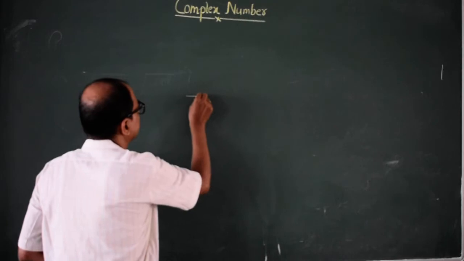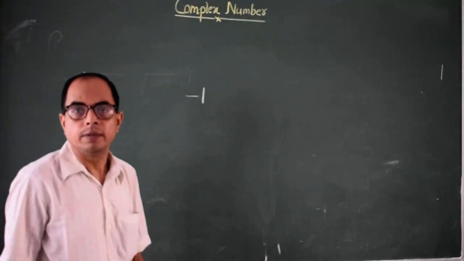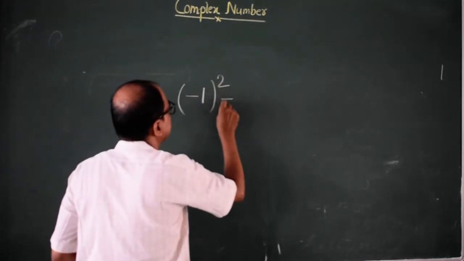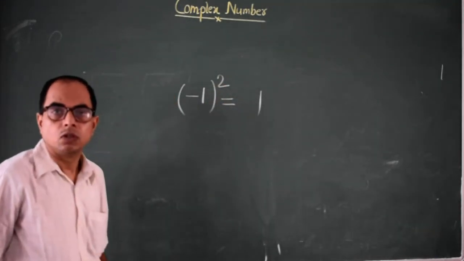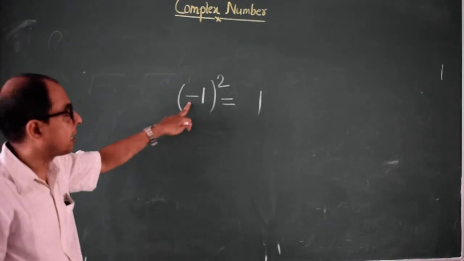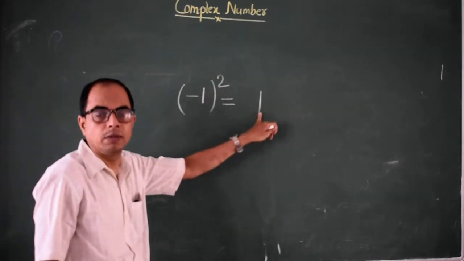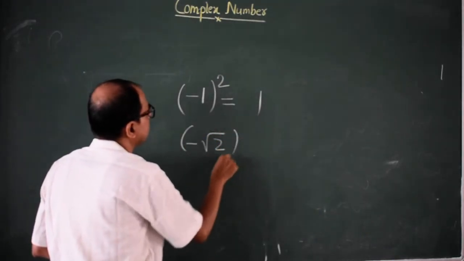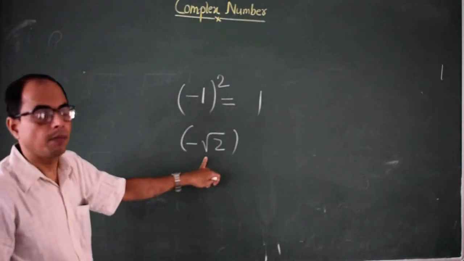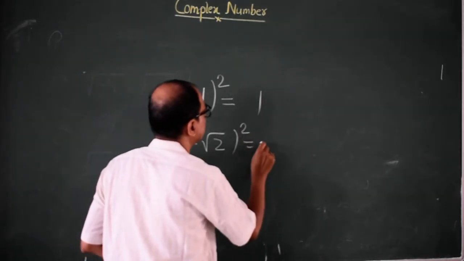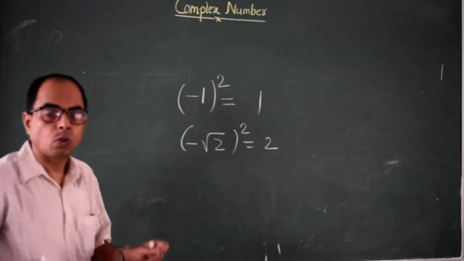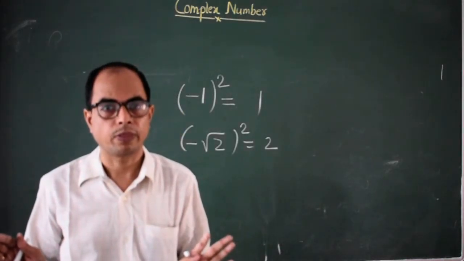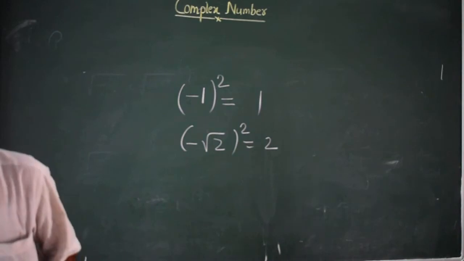See, -1 is a real number. Clear? Now, after squaring it, it will be +1. So -1 is a negative real number, but after squaring it becomes a positive real number. Clear? -√2 is a negative real number, but after squaring it becomes 2. So the square of any real number is always positive. Clear?